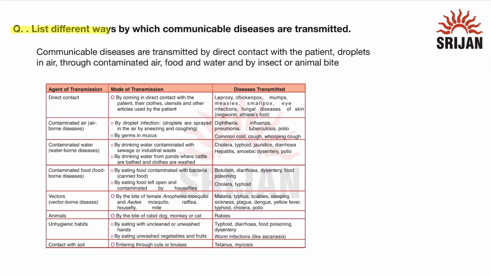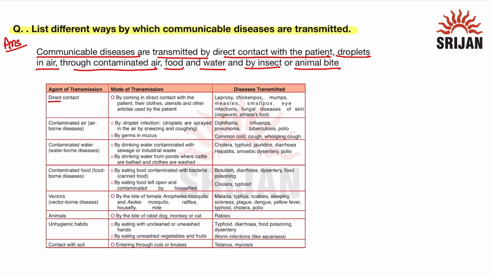The question reads, list different ways by which communicable diseases are transmitted. Now let us see the answer to this question. So communicable diseases are transmitted by direct contact with the patient, droplets in air, through contaminated air, food and water, and by insect or animal bite. Now let us read in detail.